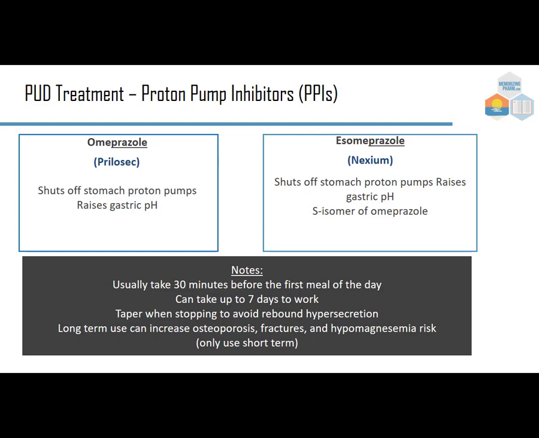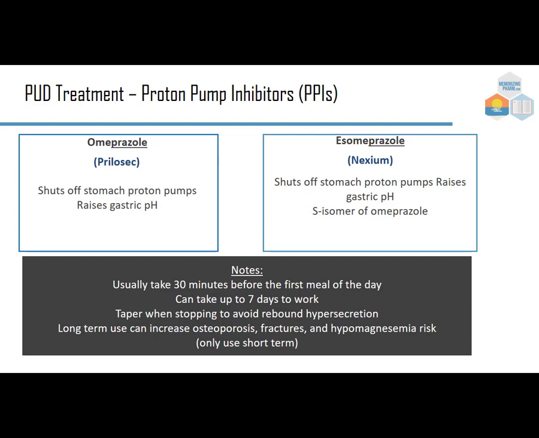Omeprazole is brand Prilosec, and it shuts off the stomach proton pumps and raises the gastric pH, where esomeprazole, or Nexium, also does the same, but it is the S isomer of omeprazole. So omeprazole is actually a combination of a left and right-handed chemical, whereas esomeprazole is just the S, or the left-handed side. The S stands for sinister, which in Latin literally meant if you were left-handed, you were sinister, or that's how they thought of you. And what it's supposed to be is that if there's two sides to it and only one side does anything, well, let's just use the one side. And that's why esomeprazole came along.